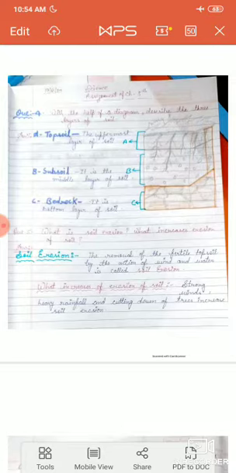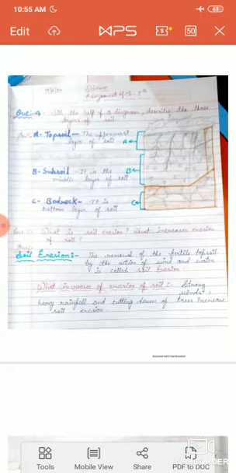It means the removal of fertility from the topsoil through wind and water is called soil erosion. So this is the definition of soil erosion. And now the answer of your merged question, what increases erosion of soil?